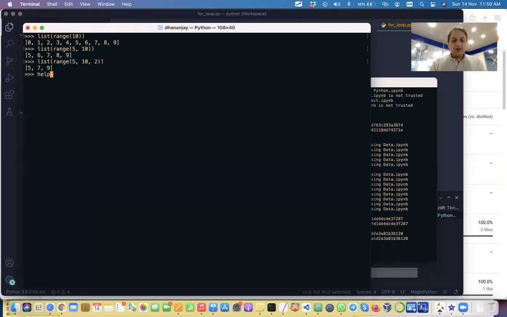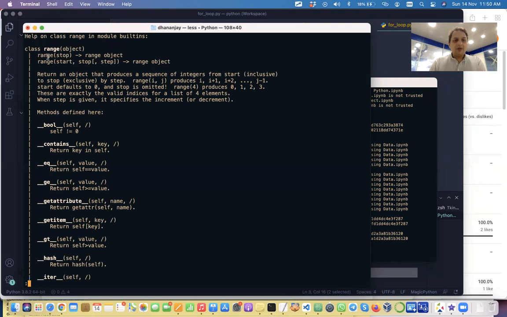If you want to read the documentation, you can always read help range. You're getting this documentation. As I told you, if you provide one value, it will act as stop. The start will by default be 0, and the step size will be 1. But if you want more control, you can use this format where you define start, which can be any number other than 0, or 0 also. Start, stop, and then step you can also provide.